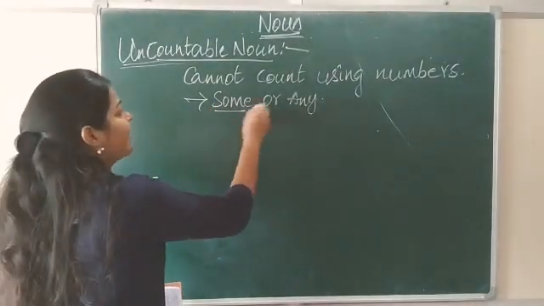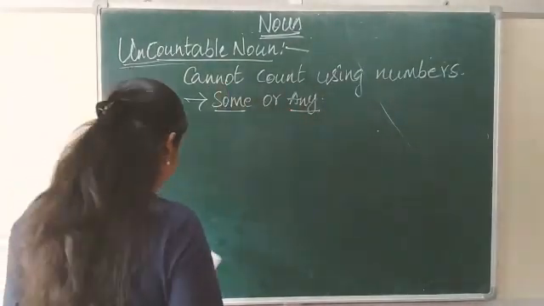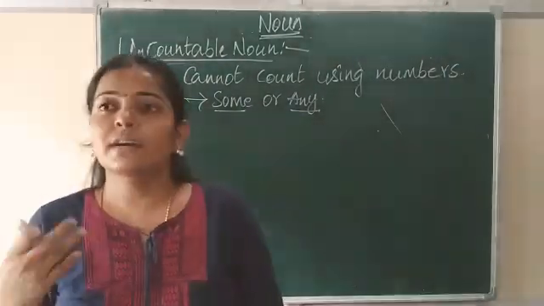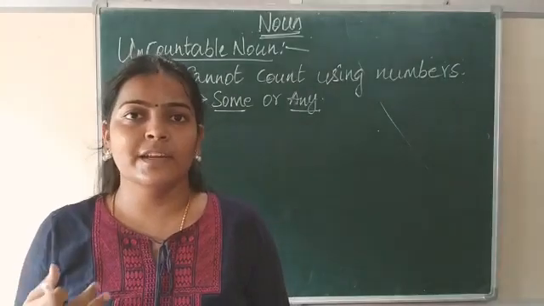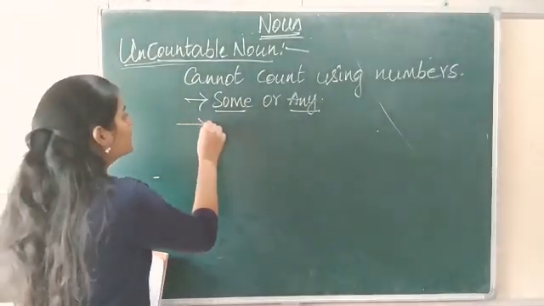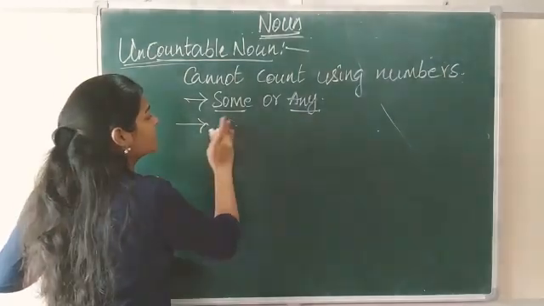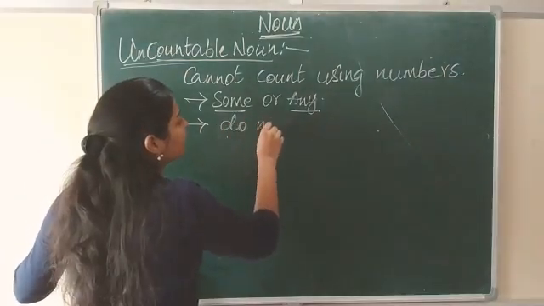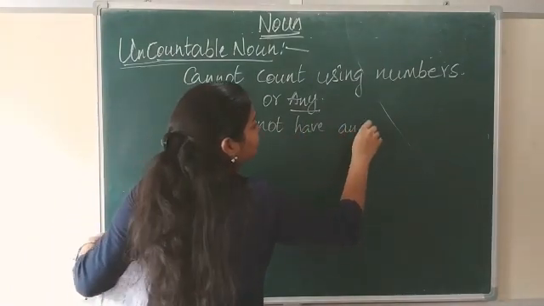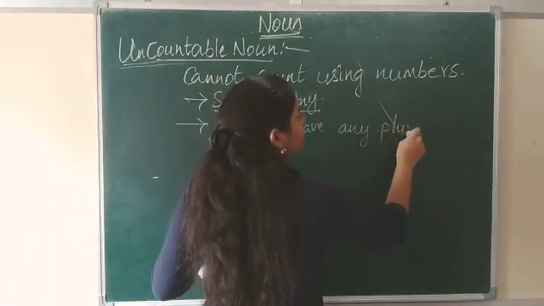Okay? We'll use some or any with this noun. They usually don't have any plural forms. We say water, rice. We will not say rices, waters. We won't say like that. They don't have any plural forms.